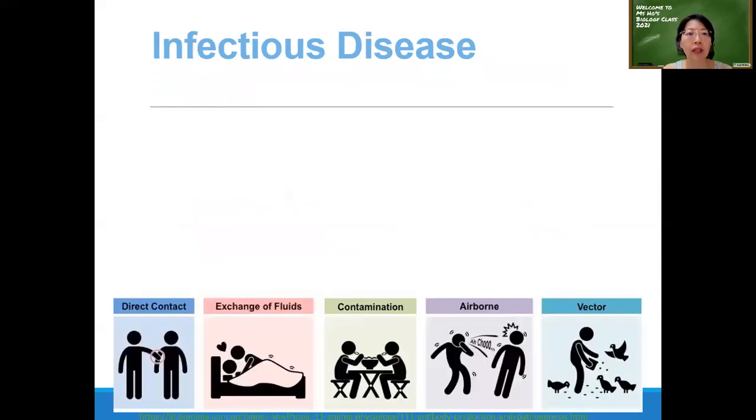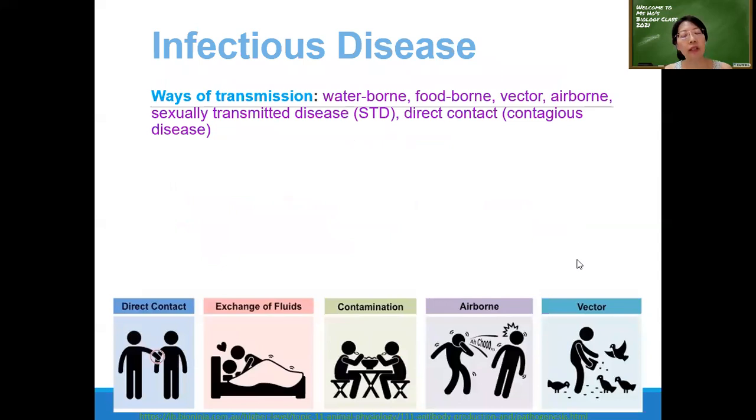Okay, so infectious disease. We say that infectious disease is transmissible or communicable. So how can the pathogen of the disease be passed from an infected person to an uninfected person? This is our focus, because this is how the disease can be passed. The disease can be passed from one person to another, from an infected person who is already carrying the pathogen to an uninfected person who is free from the pathogen. So how is it being transmitted? It can be in many, many ways.